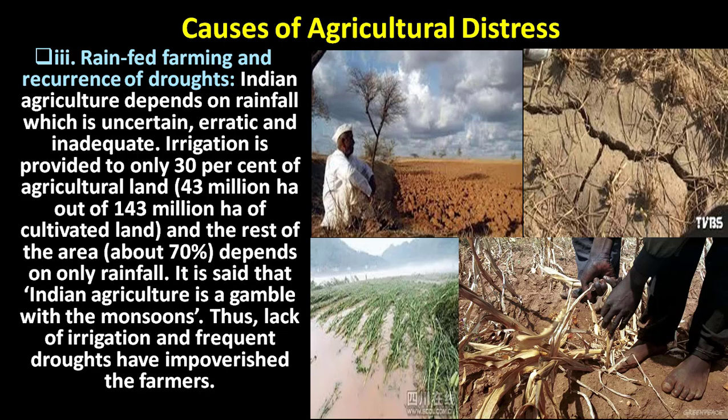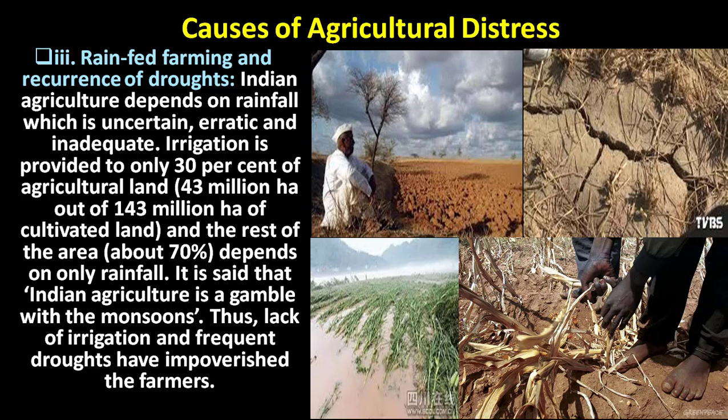And the third one, rain-fed farming and recurrence of droughts. Indian agriculture depends on rainfall, which is uncertain, erratic and inadequate. That is the reason the agricultural system is described as a gambling with the monsoon.